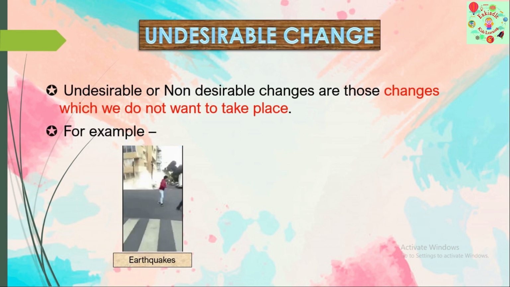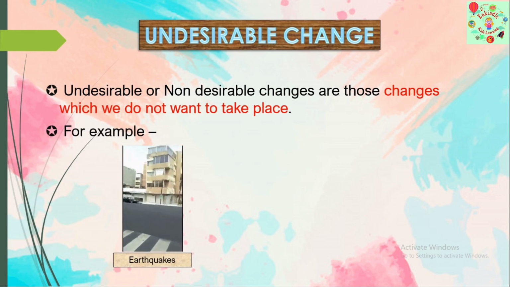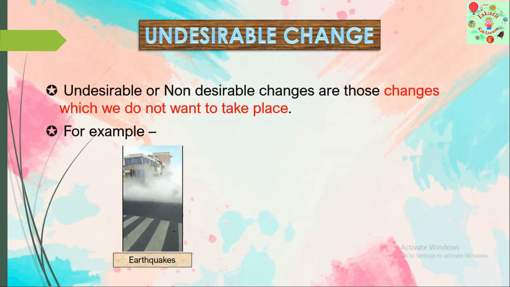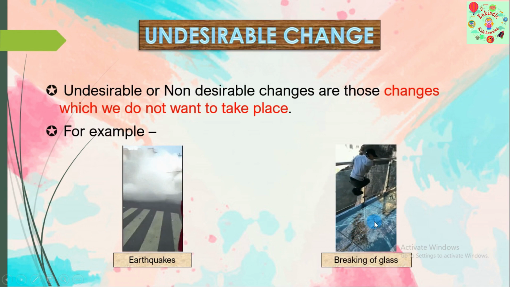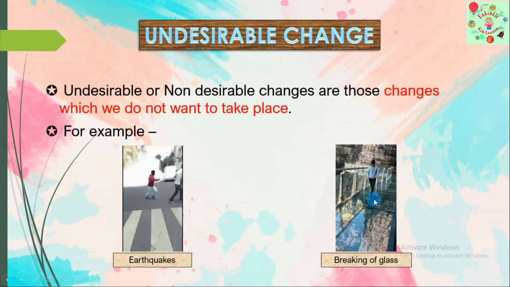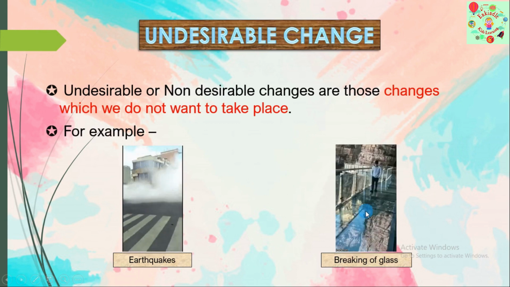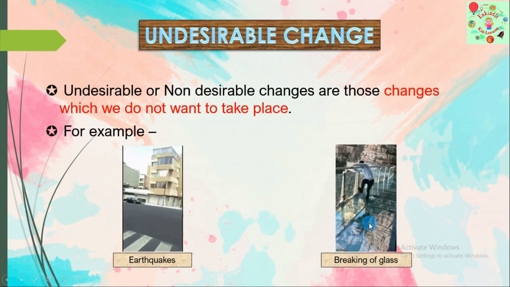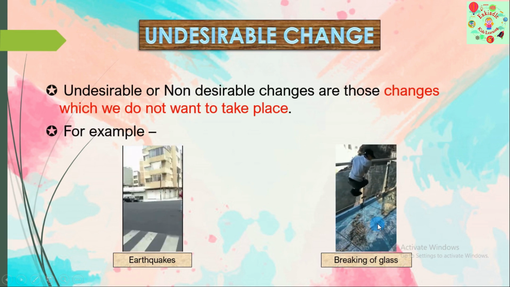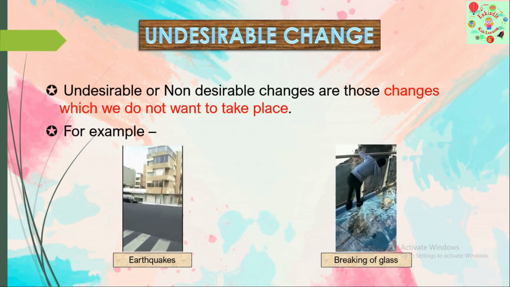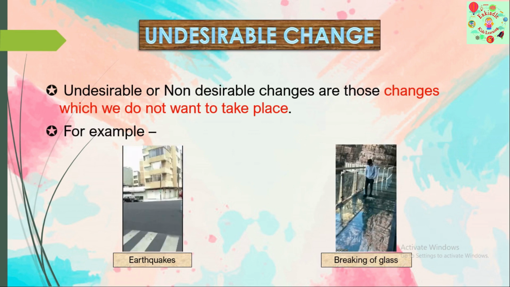Earthquakes, yes. Do you wish the earthquake to occur? No. So, it's an undesirable change. What about breaking of glass? You can see here when the person is trying to walk, he finds the glass getting cracks. Does he wish that to happen? No. These are the changes which are undesirable change. So we came to know what is a desirable change and what is an undesirable change.